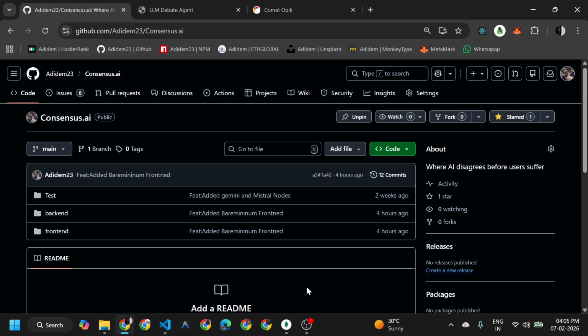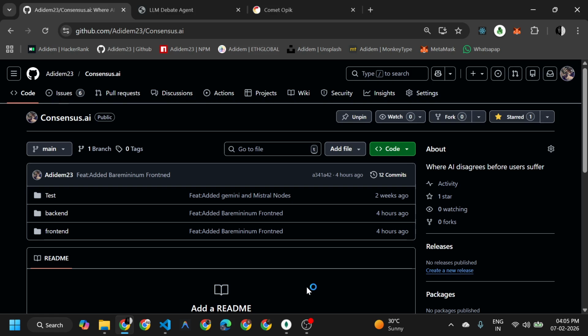So I tried a similar thing at a low scale to replicate the same idea, to make an LLM council with the help of the A2A protocol, LangGraph, and the Google ADK. For agent traceability and observability, I have used Comet Opik. And for the backend, obviously I used FastAPI and all.